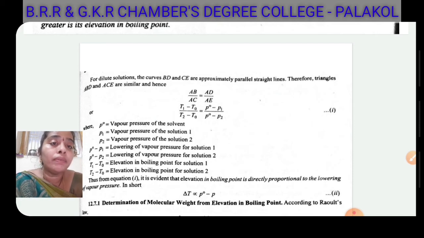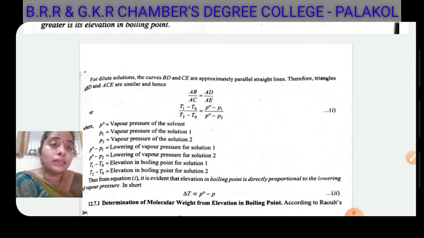Here P0 equals the vapor pressure of the pure solvent, P1 equals the vapor pressure of solution 1, and P2 equals the vapor pressure of solution 2. P0 minus P1 equals the lowering of the vapor pressure of solution 1, and P0 minus P2 equals the lowering of the vapor pressure of solution 2. T1 minus T0 and T2 minus T0 are the elevations in boiling point of solution 1 and solution 2. From equation 1, it is evident that the elevation in boiling point is directly proportional to the lowering of the vapor pressure. So delta T is proportional to P0 minus P.